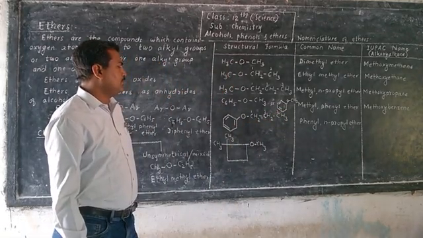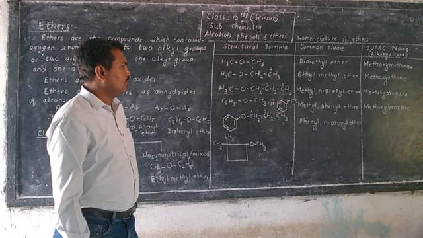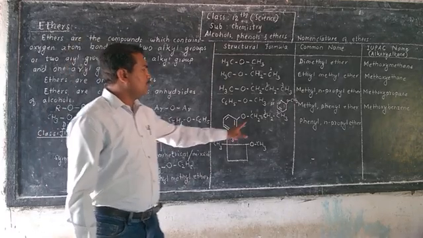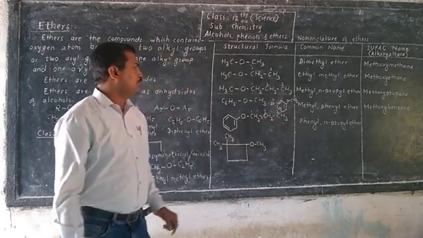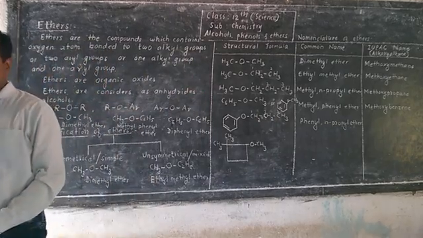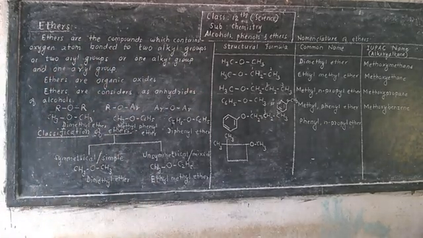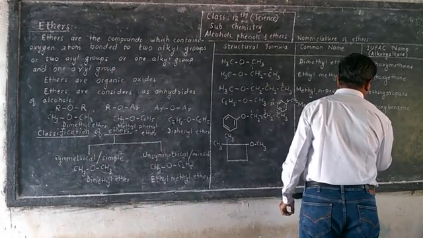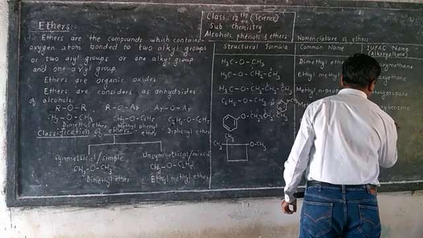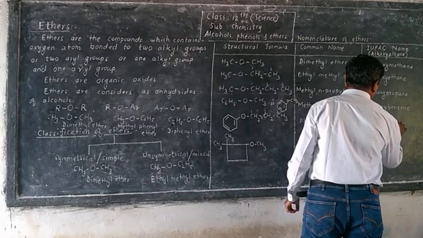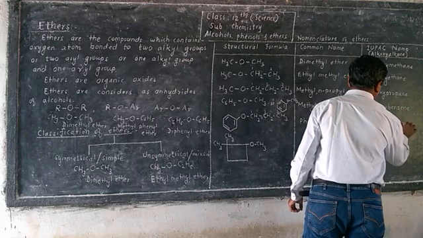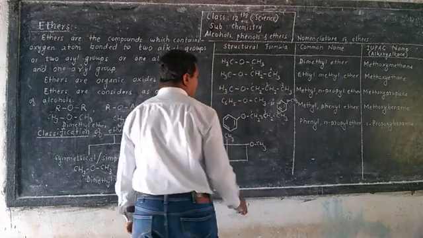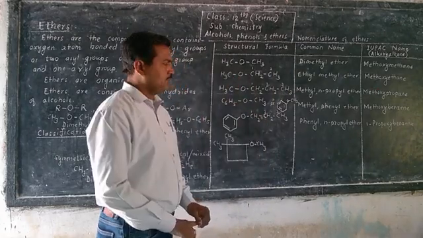So what will its name? So it will be 1-propoxybenzene.